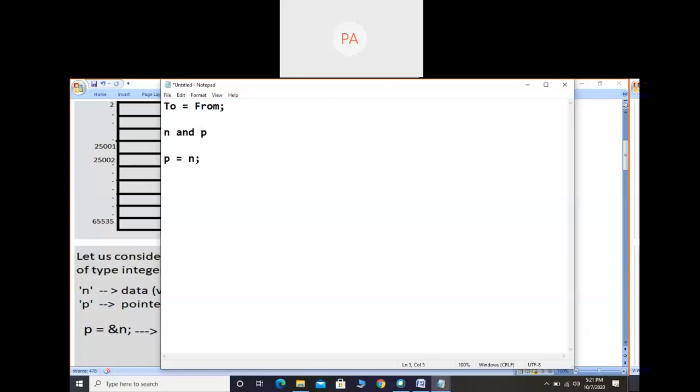From n, whether I am storing a value or an address? I am trying to store an address. So to store an address, we have to put the ampersand symbol. If I don't put the ampersand symbol, it will consider the value part. So you have to be careful. If I put the ampersand symbol, it will consider the address part. Now the address of variable n I am storing in p.